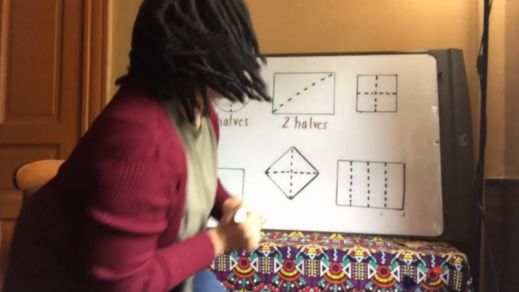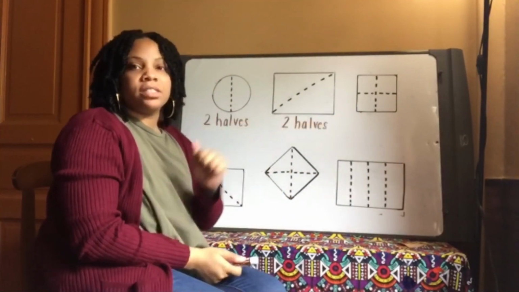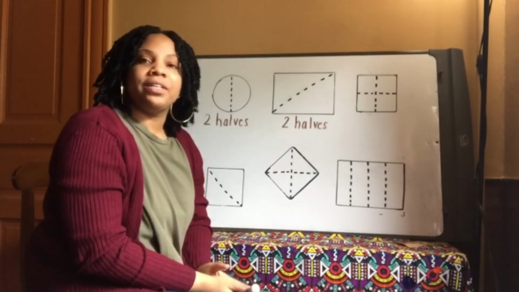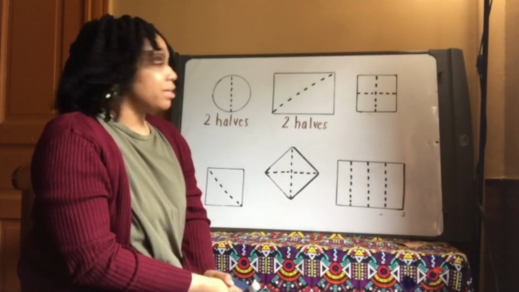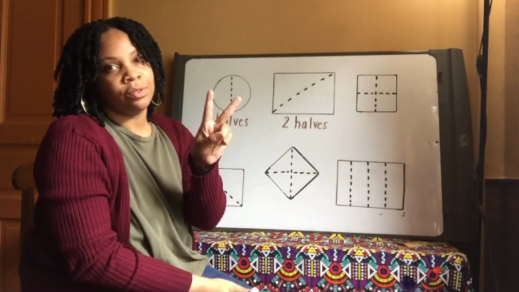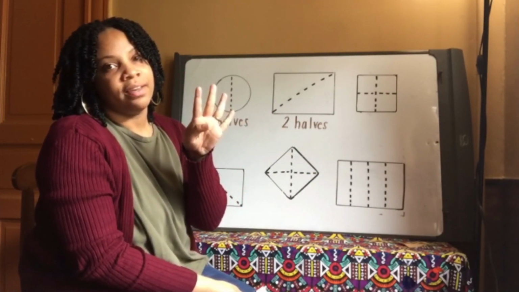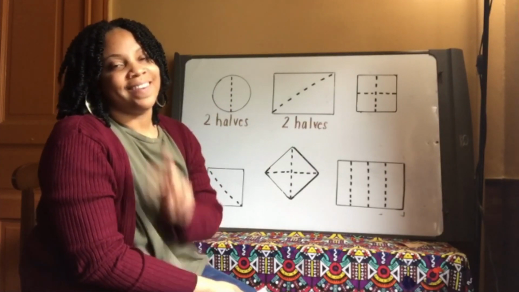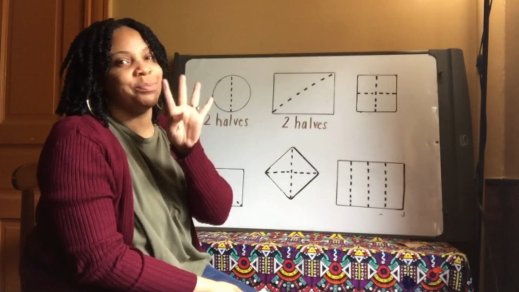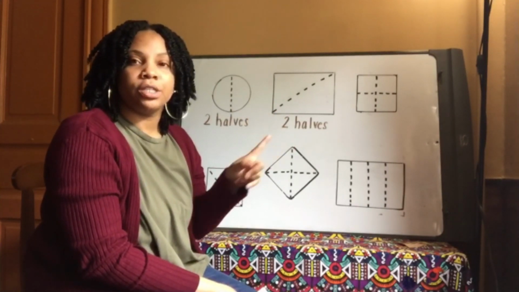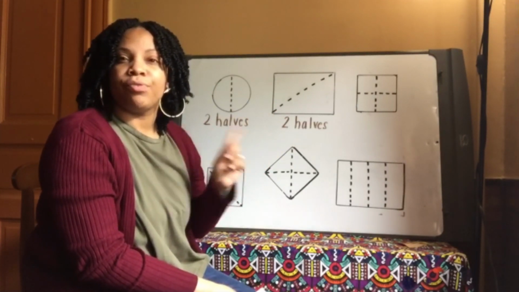All right, moving right along, Congo Nation. What's our next shape? A square, very good. How do we divide this square? Did we divide it into 2 halves or fourths? What do you think? Very good. I see all your fingers. You put up 4 fingers, which means that we divided the square into 4 quarters or into fourths.